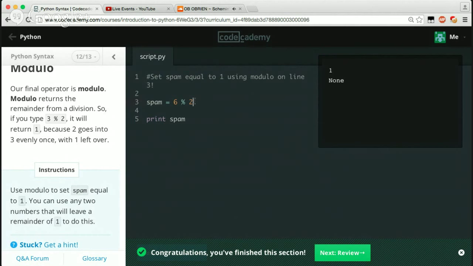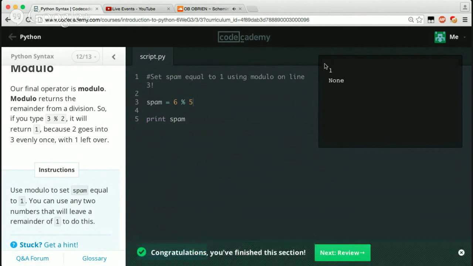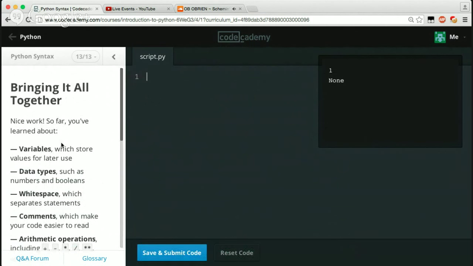But if we were to do 6 mod 4, we get 6 minus 4 is 2, so we would get 2. We need to do mod 5 because it can go in there once and then we'll have 1 remainder left over. So let's try that, see if that makes sense. So we still got 1 again up here in the editor. So that's great. So congratulations, you finished the section. Awesome. So bring it all together.